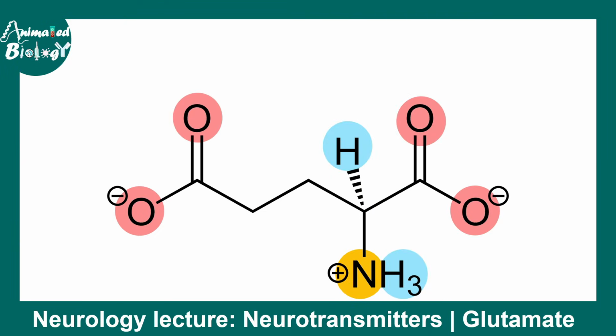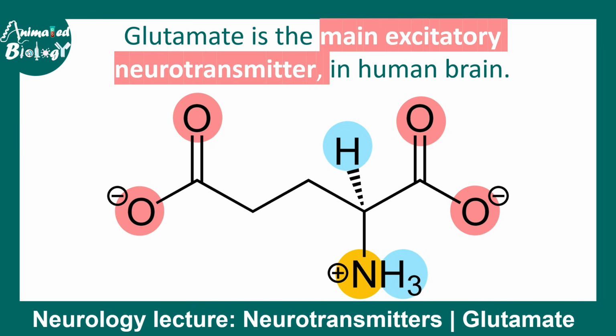So glutamate is an amino acid kind of neurotransmitter. So it's basically glutamic acid. It has an amino group and a carboxyl group. And this is one of the most abundant and the main excitatory neurotransmitter in the human brain.